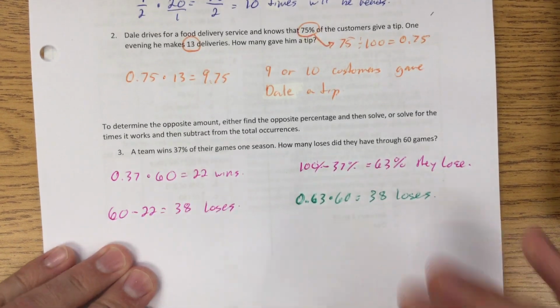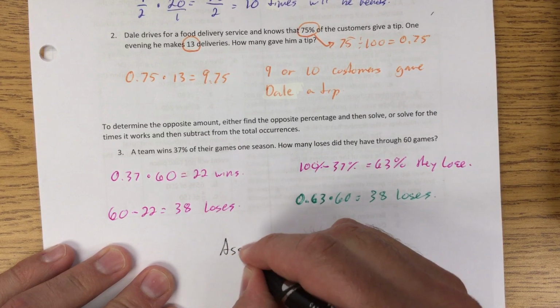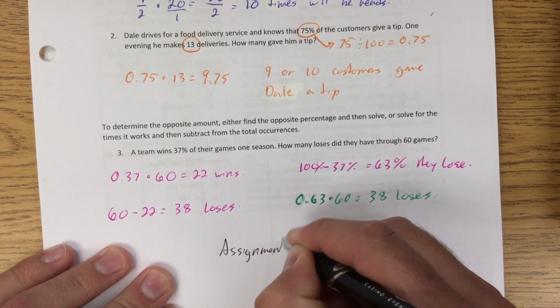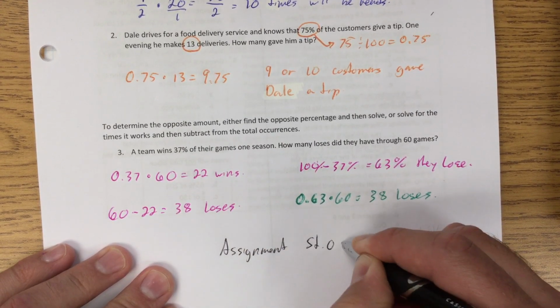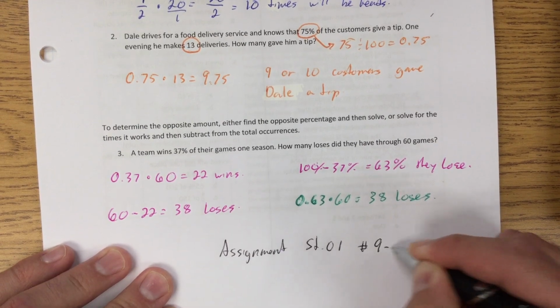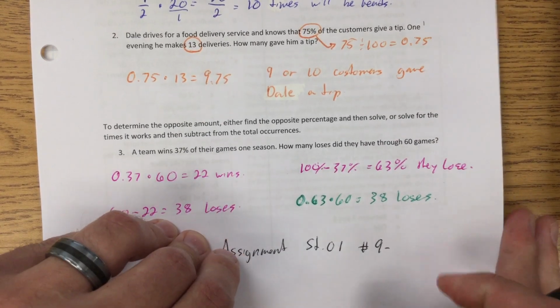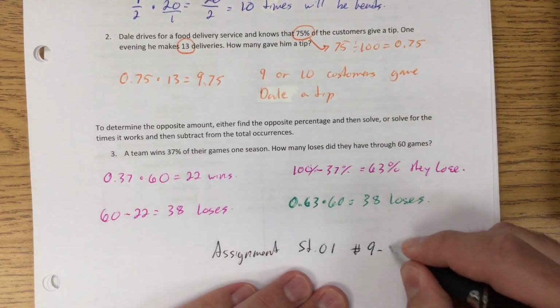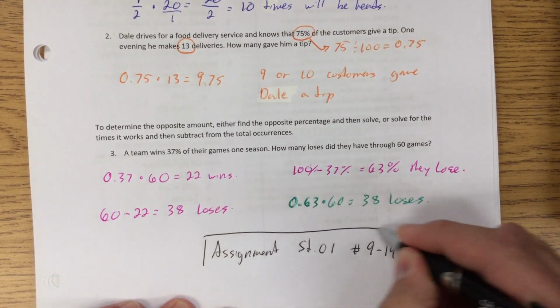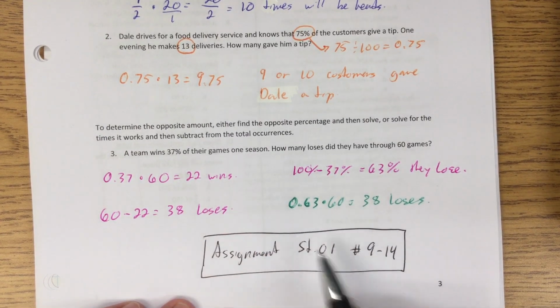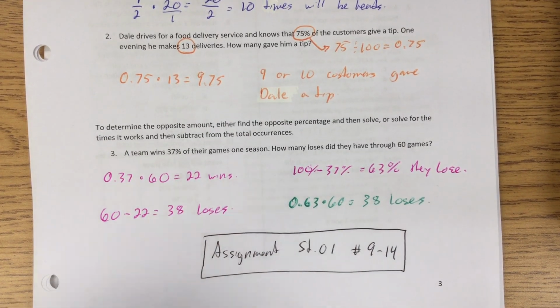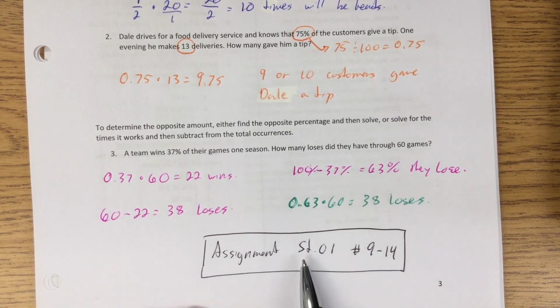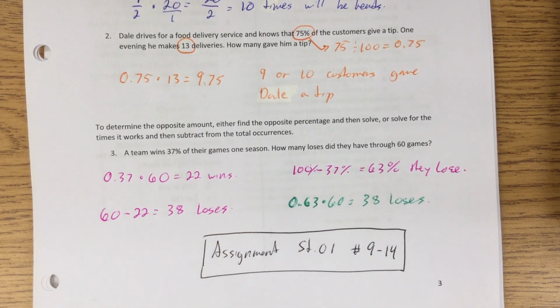Now, that is all for this little lesson here. I want you to work on assignment ST.01, questions 9 through 14. I'm just going to quickly double check. We're looking at all? 14. 9 through 14. Now you should be done 1 through 8 already. And once you're finished, please hand those in, just as we always have. There will be a weekly progress check as well on stats and probability.